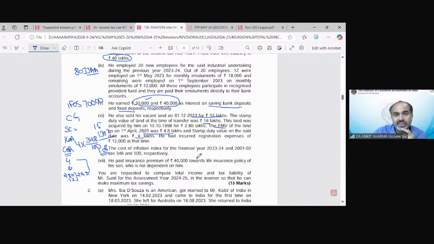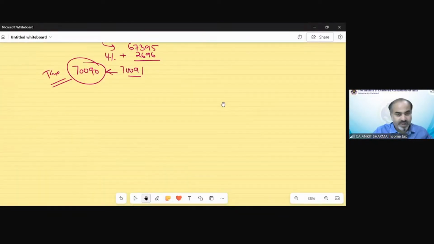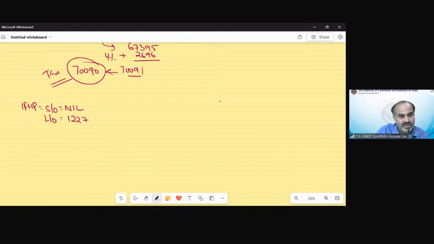Now we will take this information on the other sheet so you can understand clearly. From the information, we have income from house property: self-occupied was nil, from let out it was 1,22,750. Then we have PGBP income, that is 40 lakh from the SEZ unit.